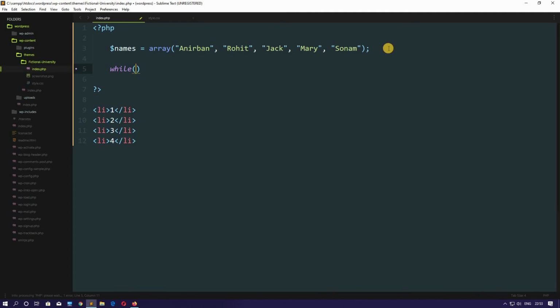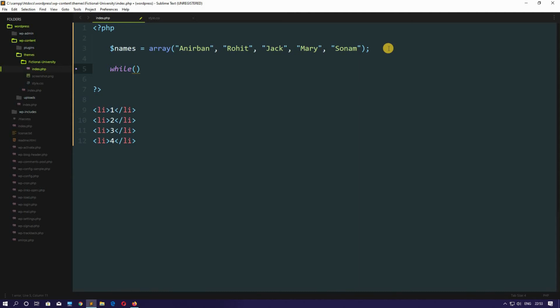Okay, it's a PHP function, while. So if you are used to any programming languages, you already might have used a for loop, while loop, and if you are used to PHP itself, then you might have used three looping statements like the for loop, the while loop and the foreach loop. But I will be showing you the while loop, and why, I will tell you that later on.